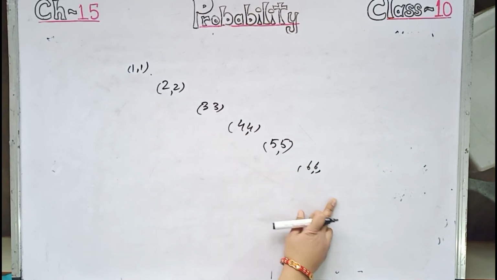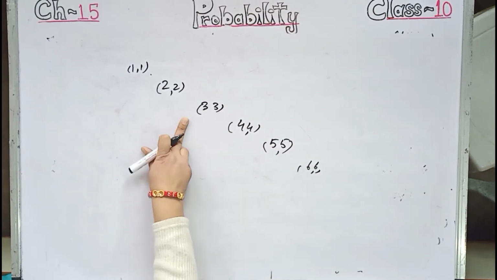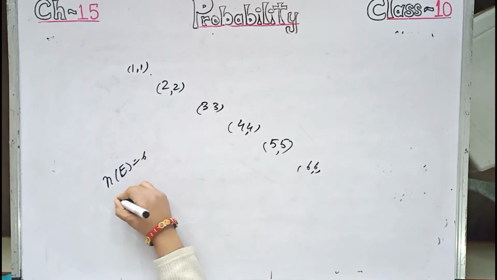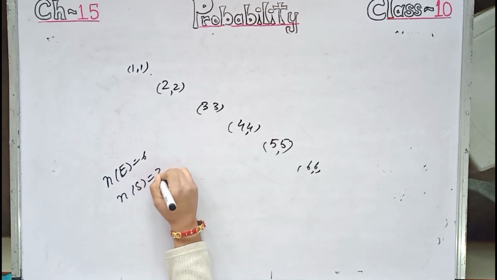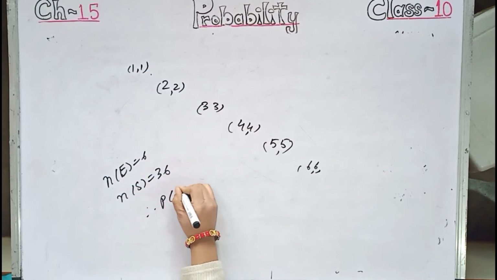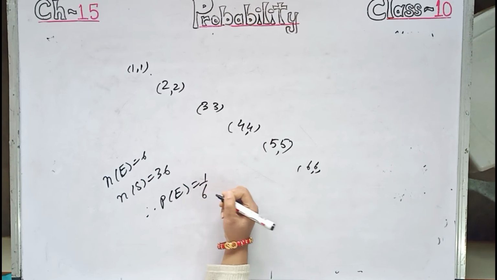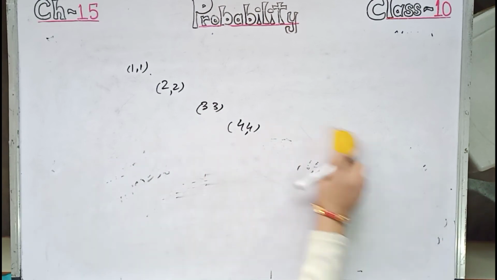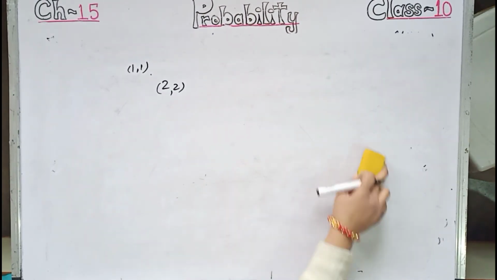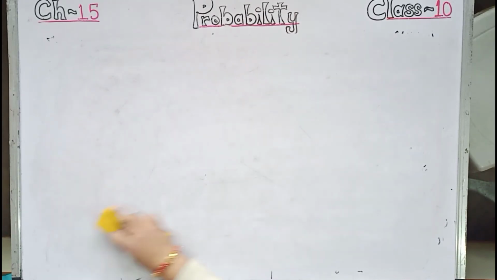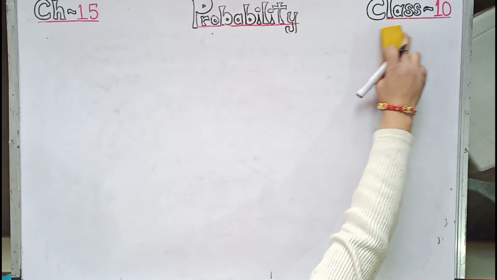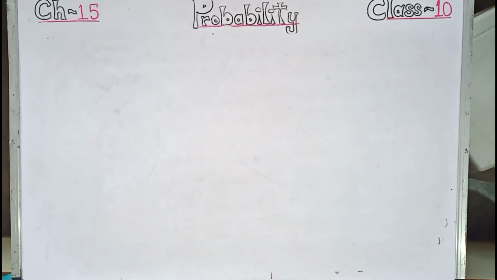So the number of doublets is 6 and the total number of observations is 36. Therefore PE, that is NE by NS, equals 1 by 6. So this doublet question also is a famous question, please do practice it. Whenever a two dice question comes, first make the whole set of observations, that is the sample space S, write all the elements of the sample space and then do the calculation as asked by the question.